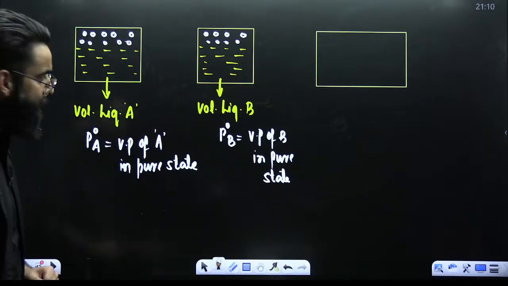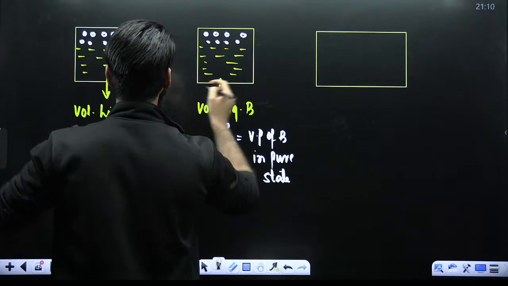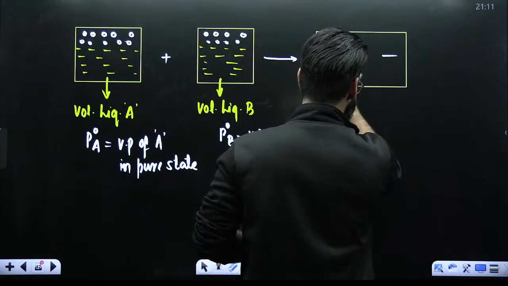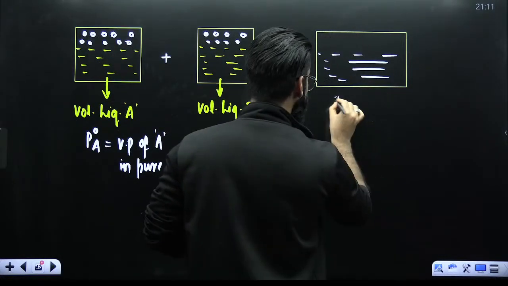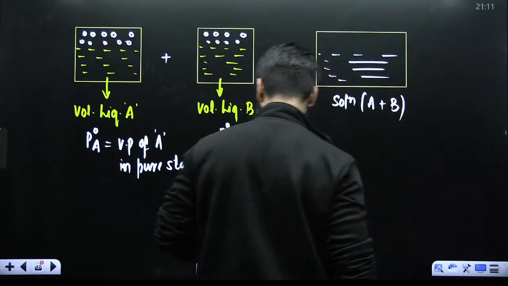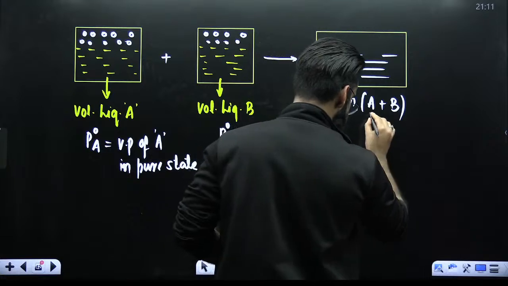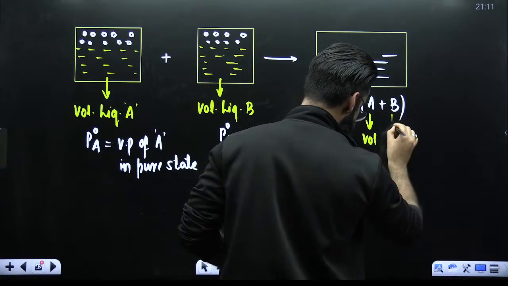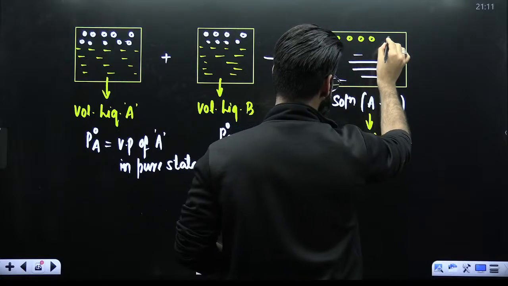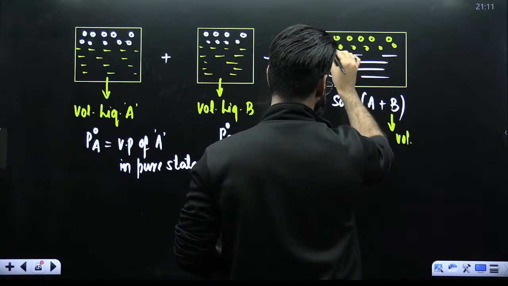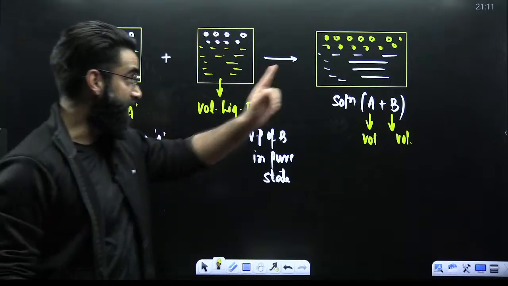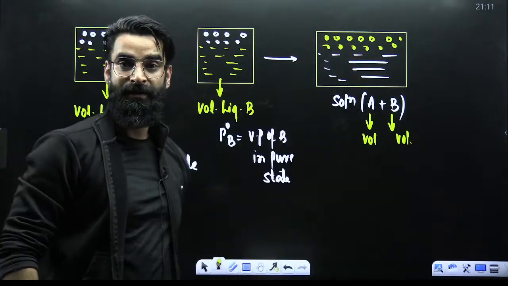Now, my dear students, you are adding these two liquids in this particular container. So in this particular container, what would you get? You'll be getting a solution of A and B. Here, A is the volatile component as well as B is the volatile component. So over here, you will find vapors of A as well as B.